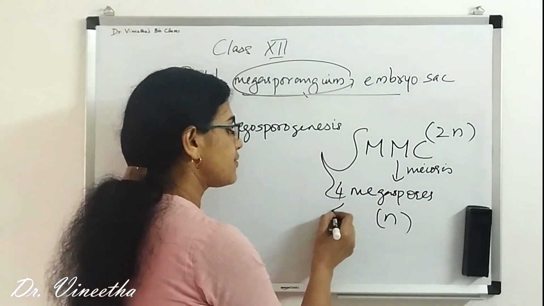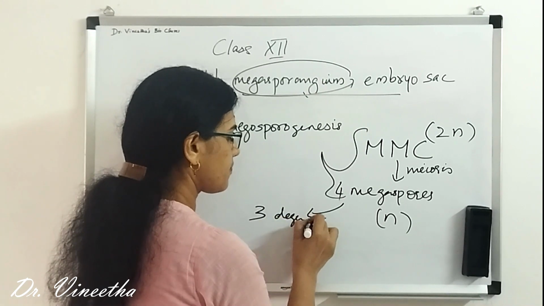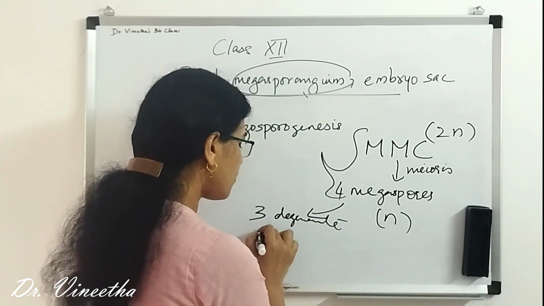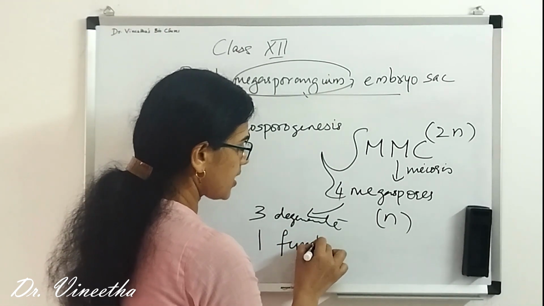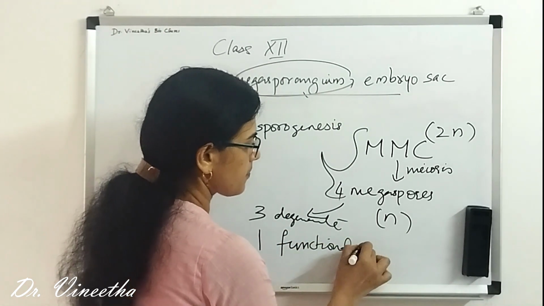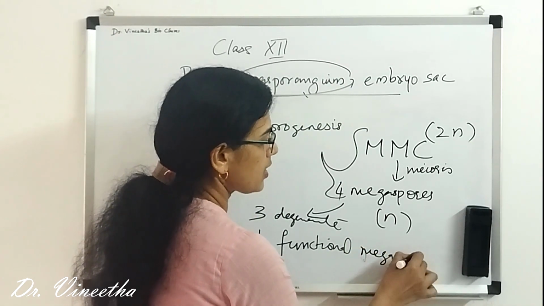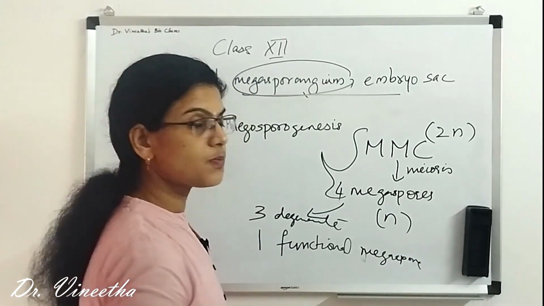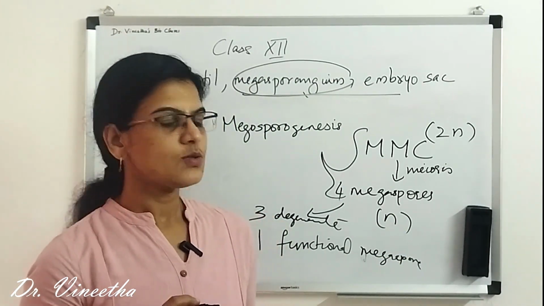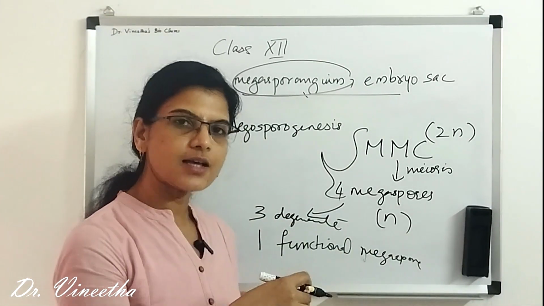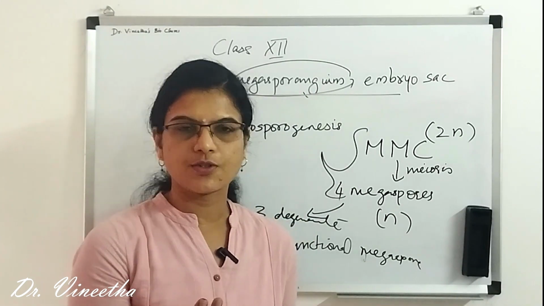So 4 megaspores were produced, but 3 out of the 4 megaspores degenerate, and only 1 megaspore acts as a functional megaspore, which becomes the female gametophyte. Okay, the functional megaspore will undergo certain changes to form the female gametophyte.